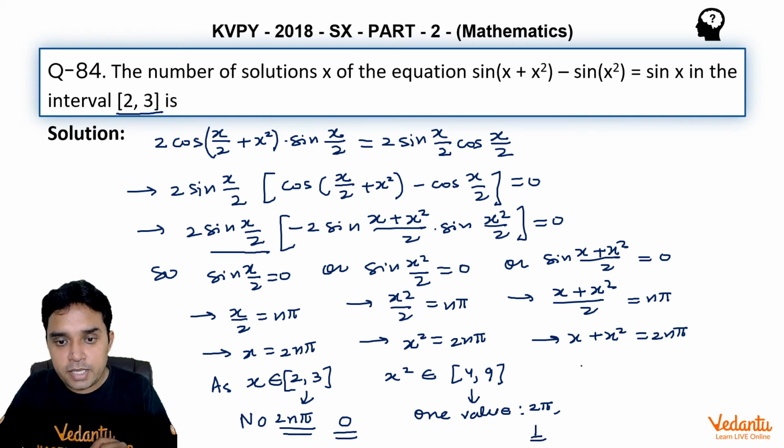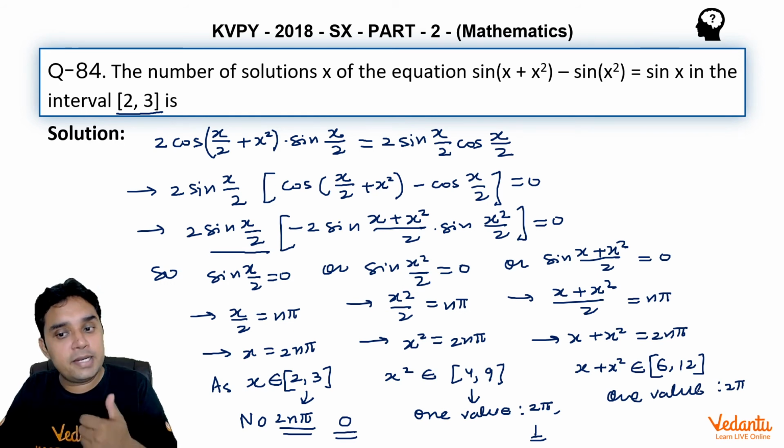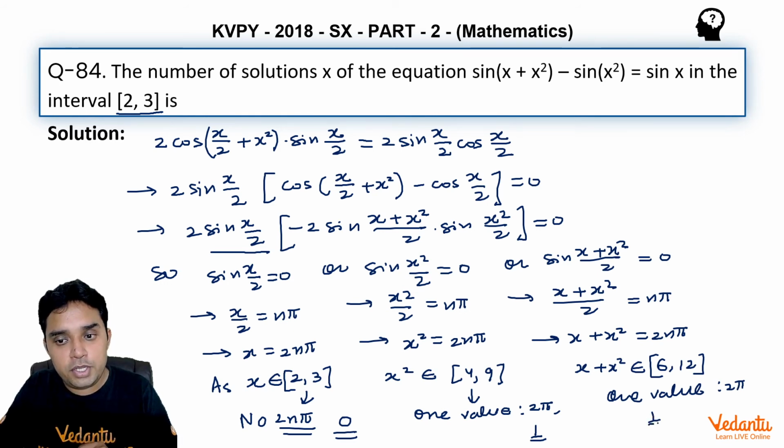Similarly, x plus x square will be from 6 comma 12, and once again one value here also, that is 2 pi, because 4 pi will be greater than 12, so only one solution here also.